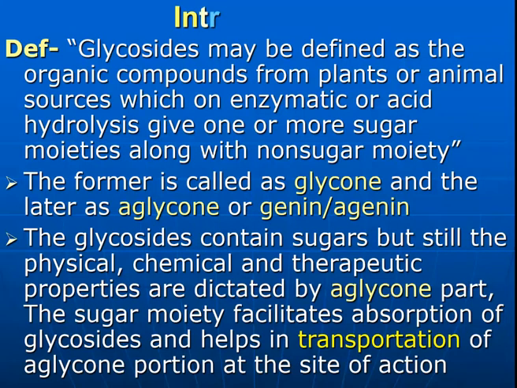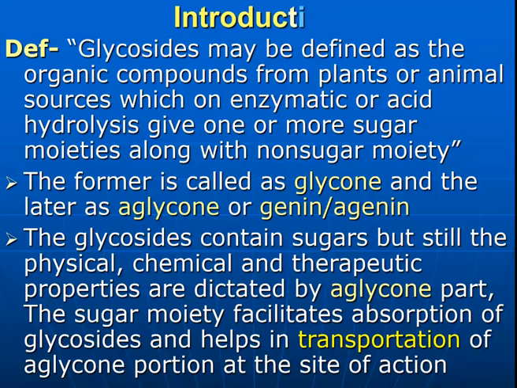The glycosides may be defined as organic compounds from plants or the animal source which on enzymatic or acid hydrolysis give one or more sugar moieties along with a non-sugar moiety. So the glycosides are obtained from plant source and from animal source.